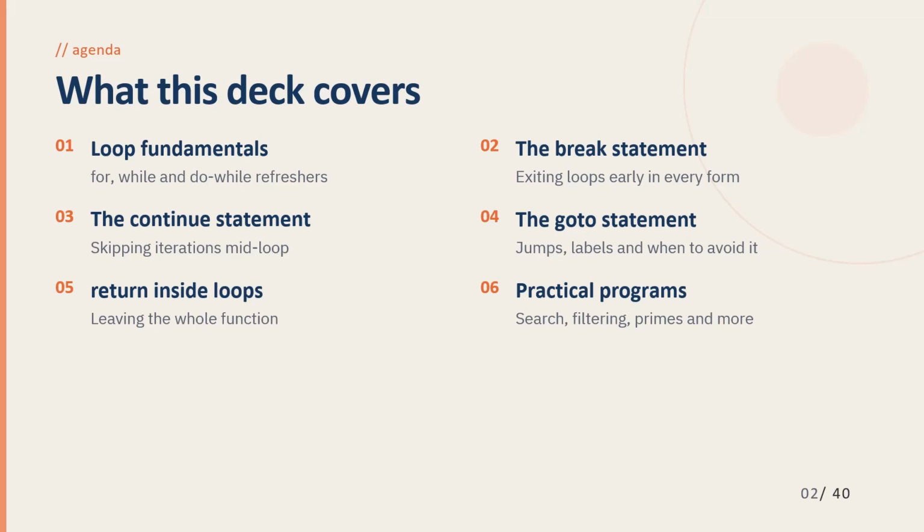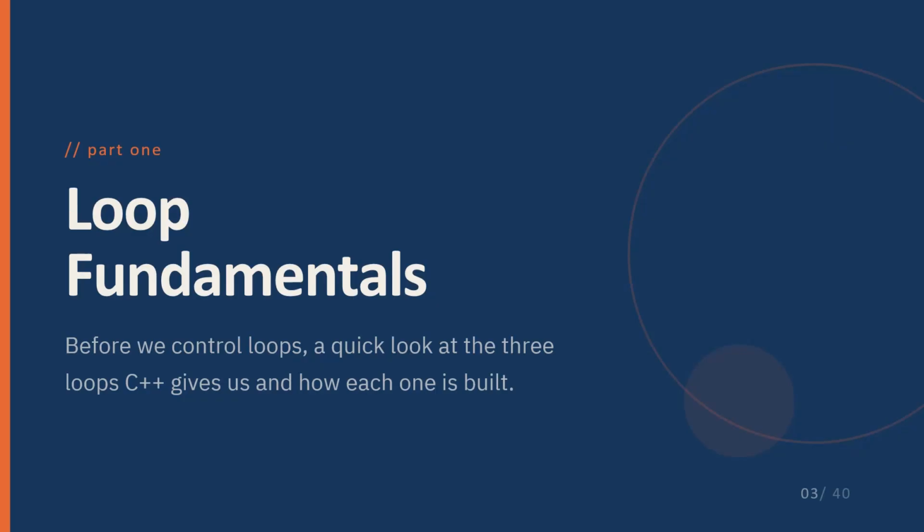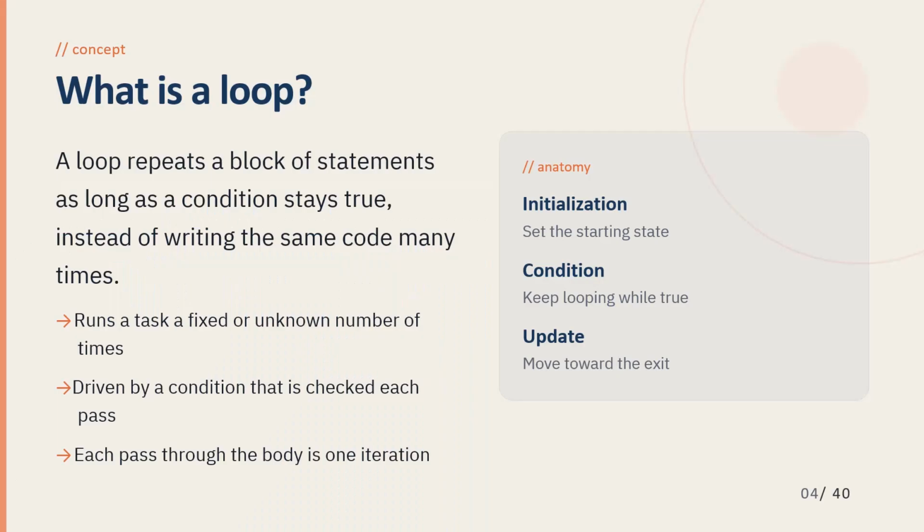In this session, we will briefly review loops, understand different loop control statements, and see how they are used in real world programming. Starting with the recap of loop fundamentals. Before controlling loops, let's quickly recall that C++ provides three different looping structures: for, while, and do while. Each is suitable for different programming situations.